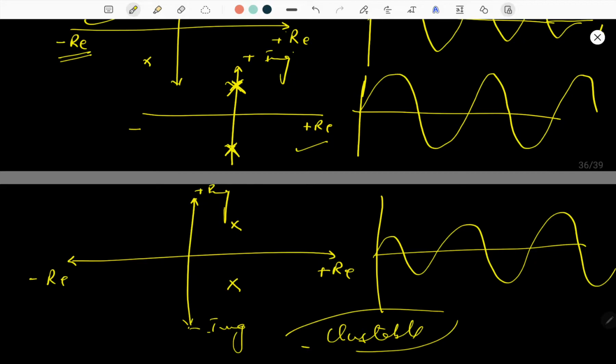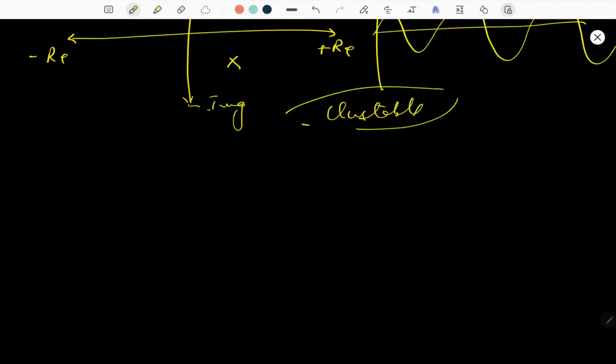The characteristic equation of any system, generally if any system is given, is 1 plus G(s)H(s) equals 0. This is the characteristic equation of any system. We can express this in polynomial form.